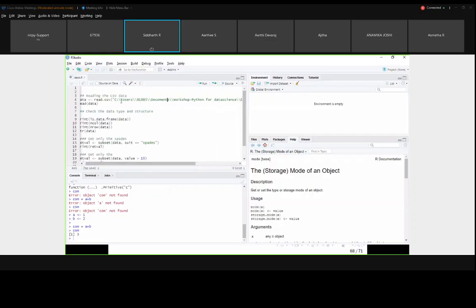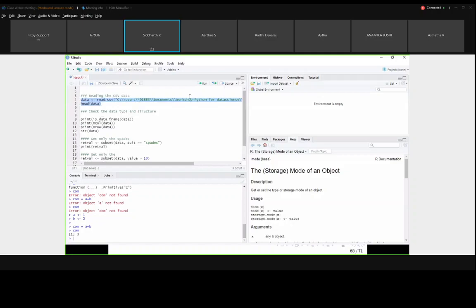Because of Windows, I have used this double slash, or else I have to change it into this slash. Then only it will work, or else you will get an error. The most common error I will tell you. Whatever path you have downloaded to, it may be in your download folder, you have to give this exact path with the file extension deck.csv. You change the path and we will run this.